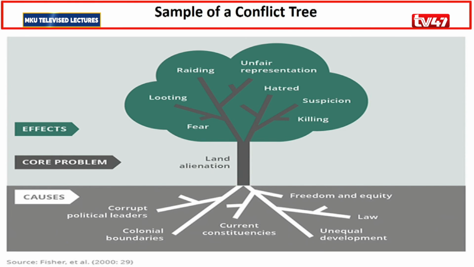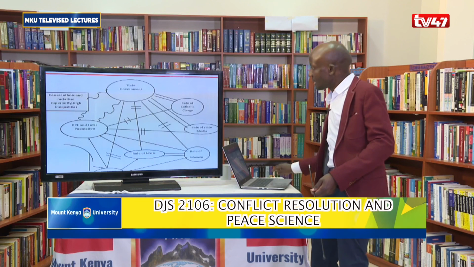And here is just an example of a conflict tree, and it's based on what happened in Rwanda. So basically, it just gives you an idea of how you can come up with a conflict tree. So you can see the root causes, and then you can see the main cause, and then you can see now the consequences. So, but it just tells you that in most cases, we want to look at the consequences and spend a lot of resources here and forget to focus here, and especially here, so that we need to focus on the root causes at the end of the day.